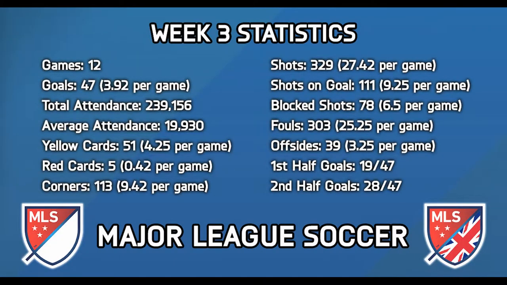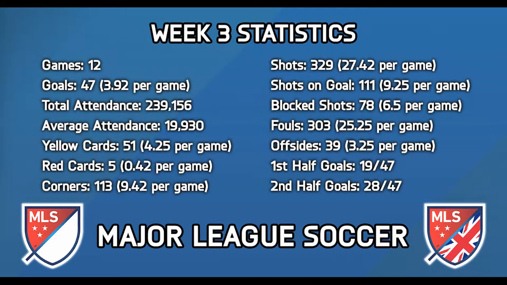That's an average of 3.92 goals per game this weekend. Total attendance was down at 239,156. You thought it would have been a bit higher with Atlanta being at home, but they only managed to get 40,000 into the Benz. A bit of apathy through their poor start to 2019, it's fair to say. The average attendance was down below 20,000 for the first time in 2019.